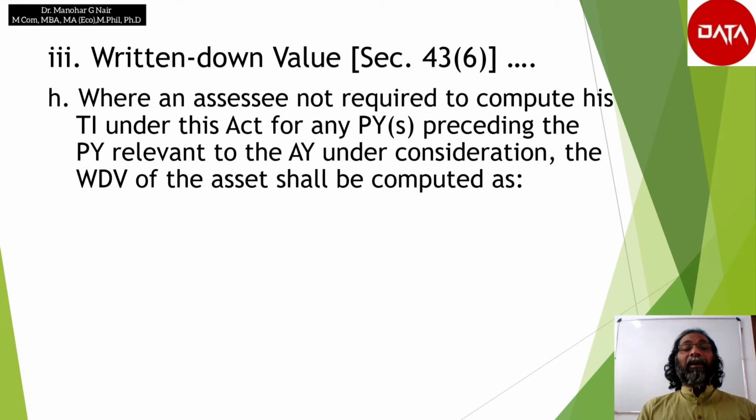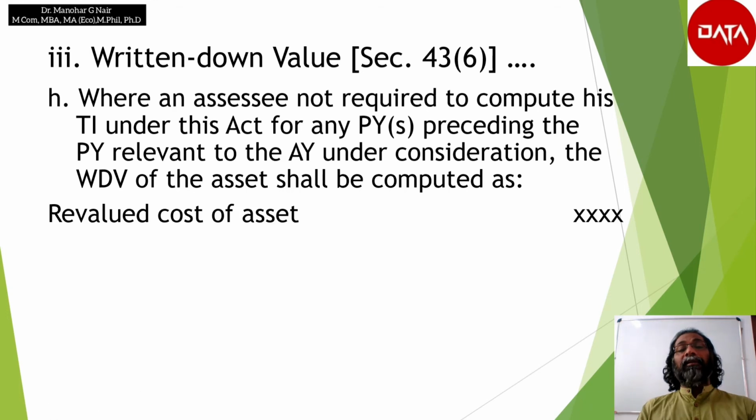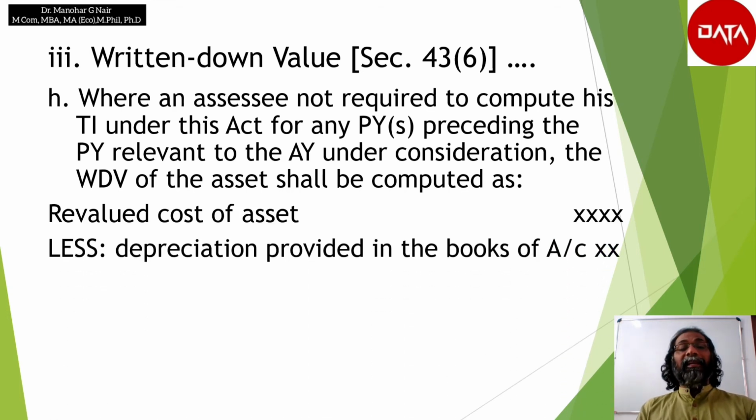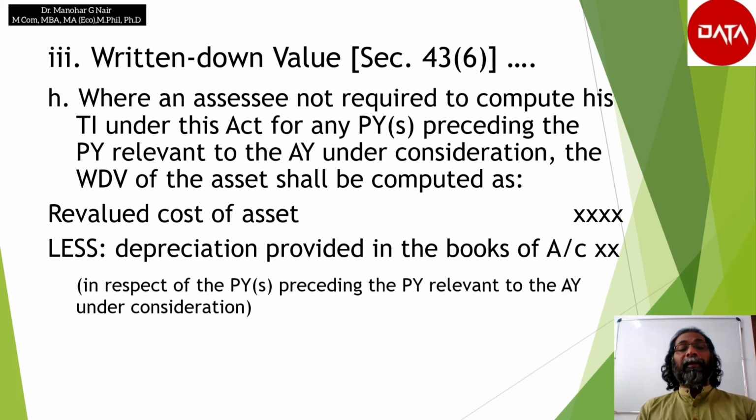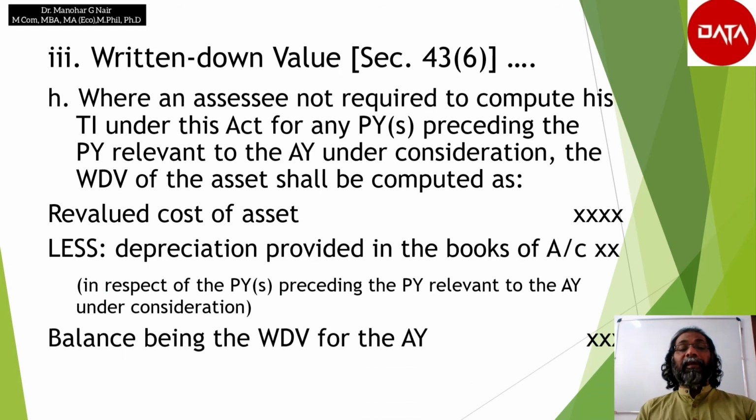The written down value of the asset shall be computed as follows: the revalued cost of asset less depreciation provided in the books of account in respect of the previous years preceding the previous year relevant to the assessment year under consideration. The balance is the value being the written down value for that assessment year.